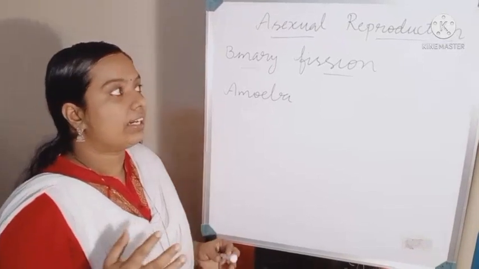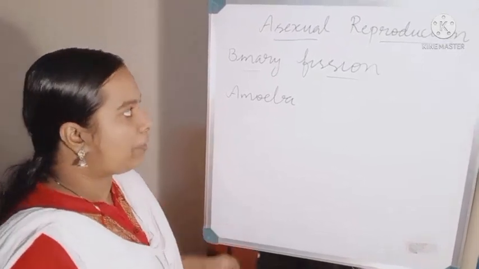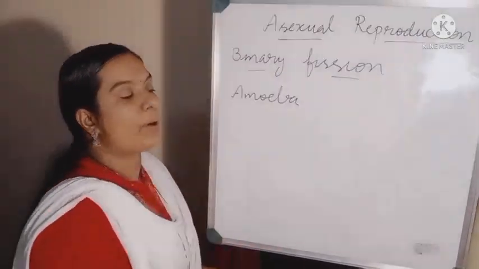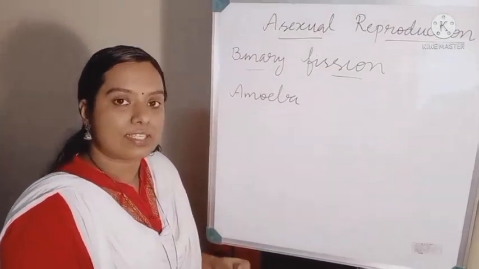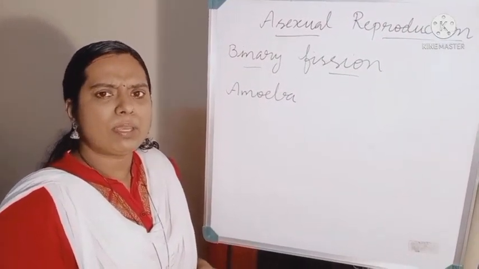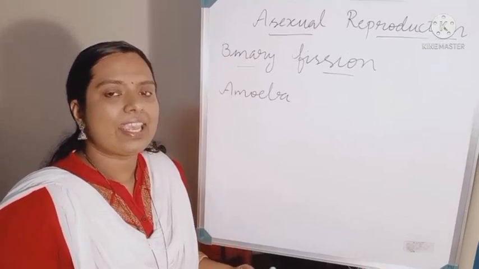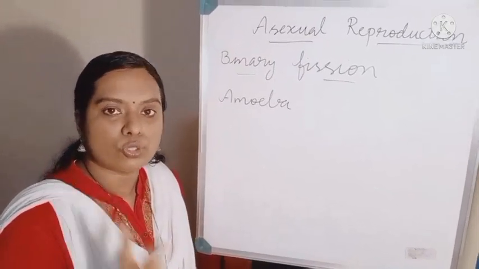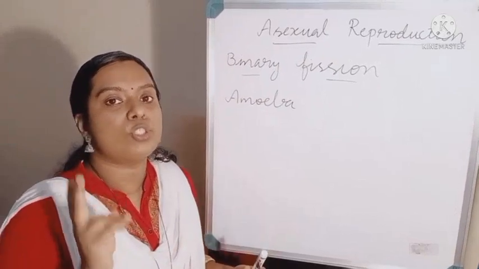Today we are going to learn the organisms showing asexual reproduction, the different organisms and the different methods of asexual reproduction. Let's see asexual reproduction in amoeba. The method of asexual reproduction in amoeba is binary fission. What is meant by binary? Yes, it is two. Binary fission means it divides and forms two individuals.